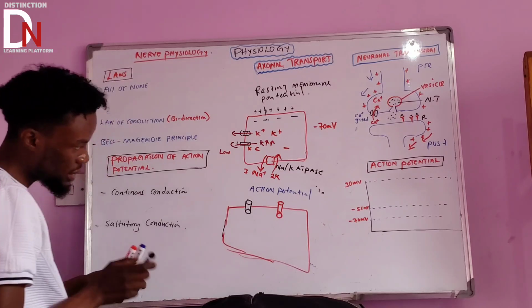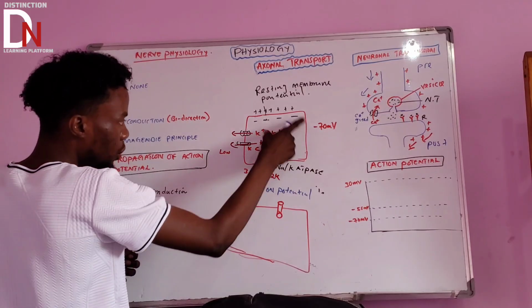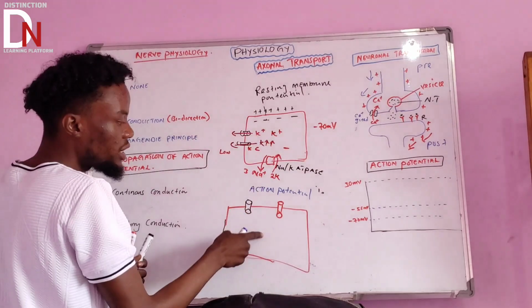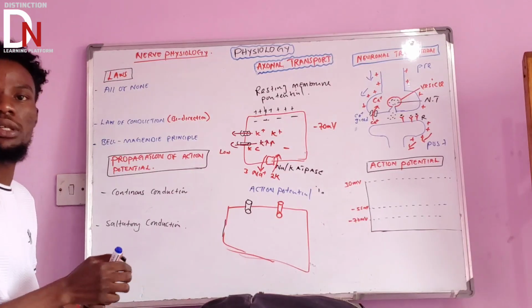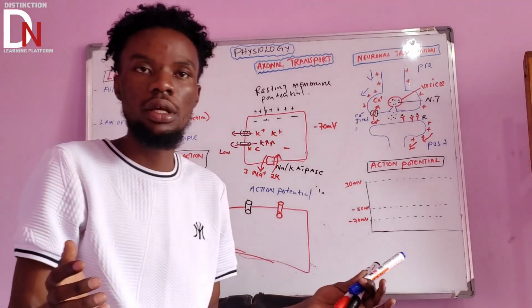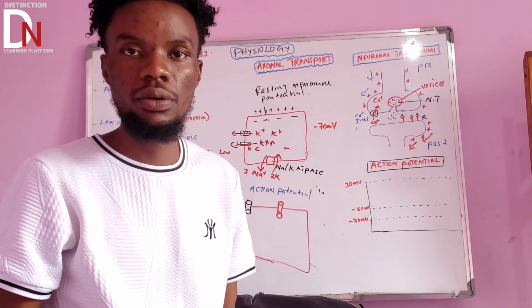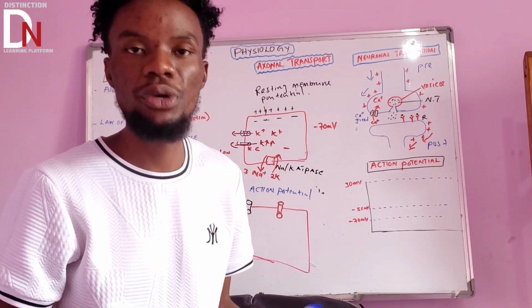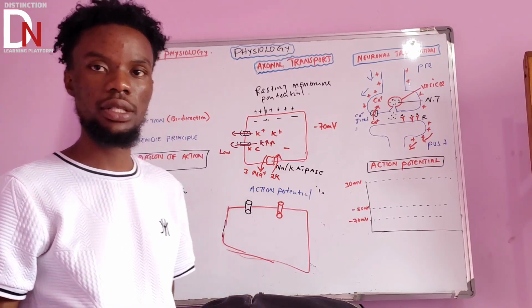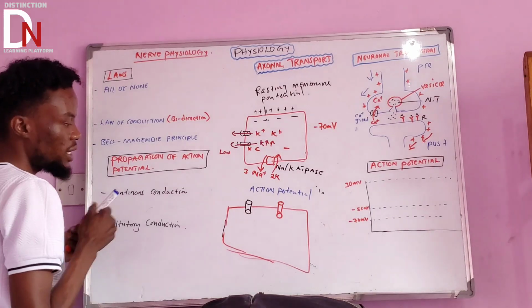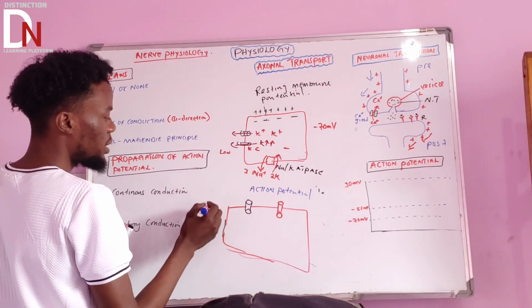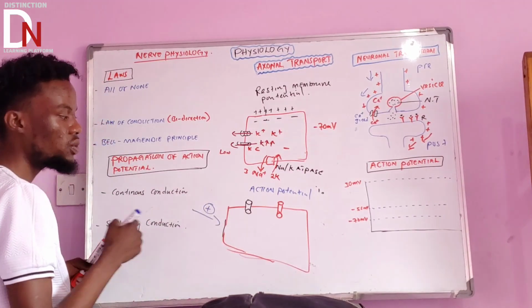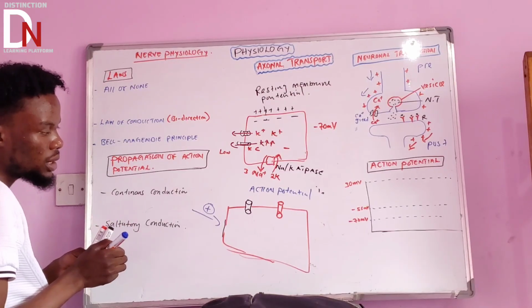So what happens is like this. Let's say here we don't have any stimuli, but here we have a stimulus. A stimulus can be anything. It can be a pain stimulus, a light stimulus, a mechanical stimulus, a pressure stimulus, a lot of stimuli can be there. So let's say that stimulus is there, then you try to stimulate this cell. If you try to stimulate that cell, something important is going to happen.